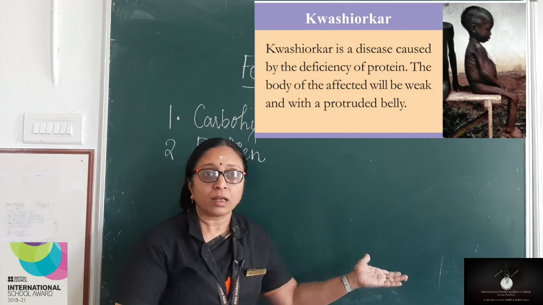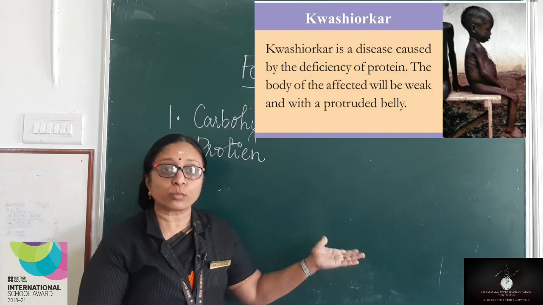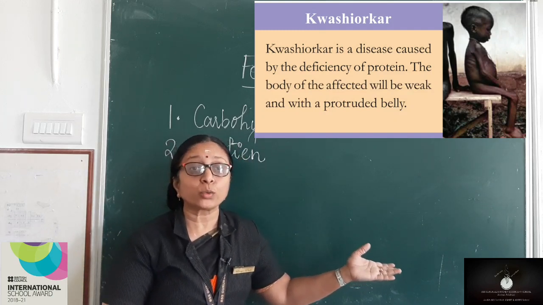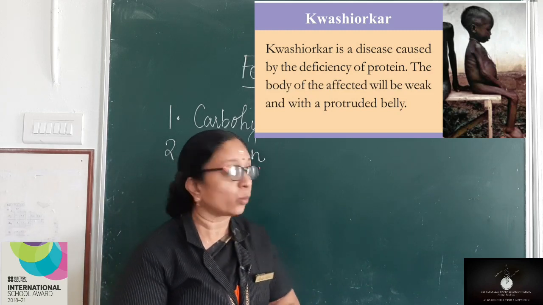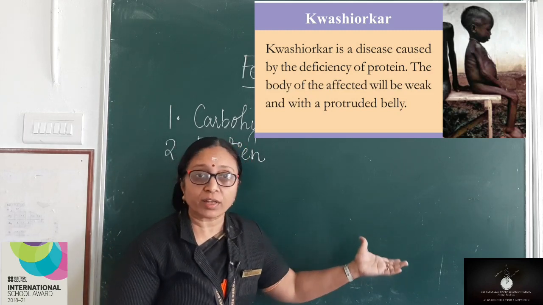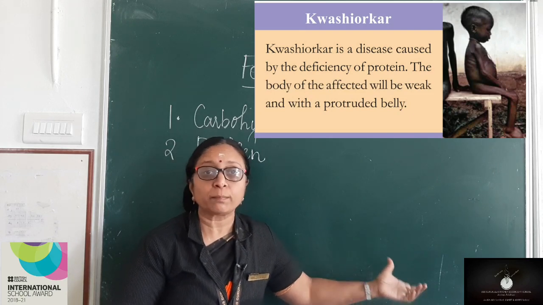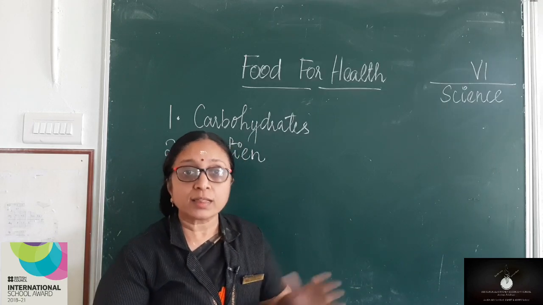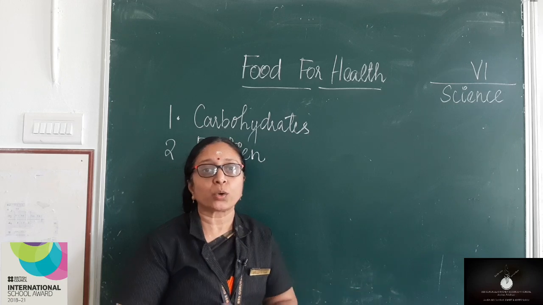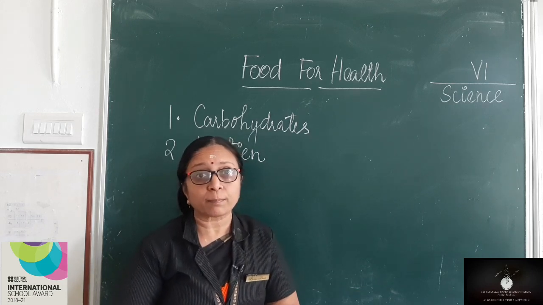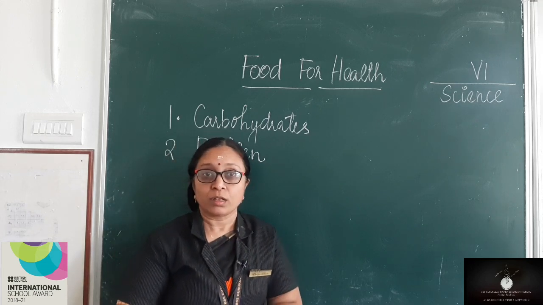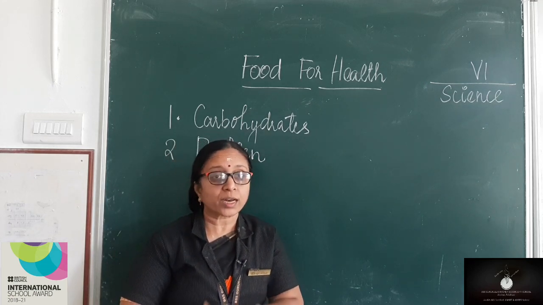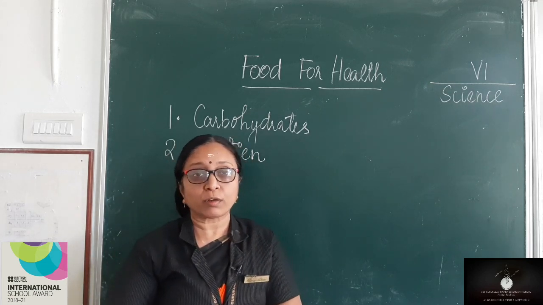How does the boy look? He looks very weak with a protruded belly. How does kwashiorkor come? When you don't take enough amount of proteins. So, children, now do you understand the importance of proteins in your food?